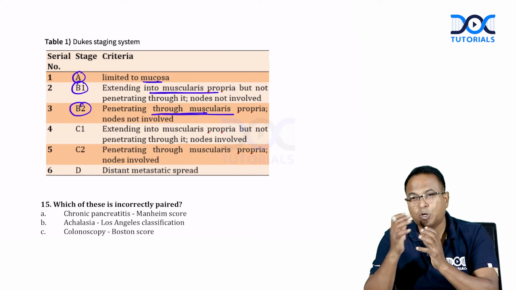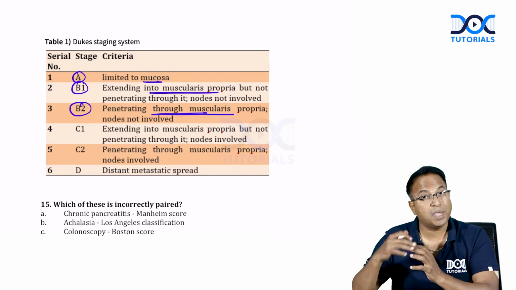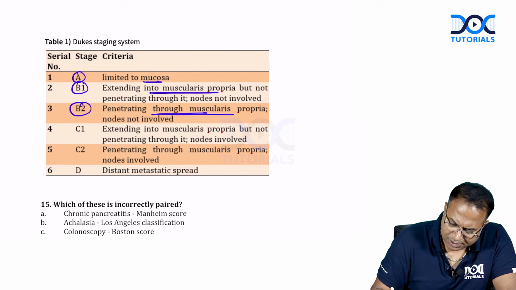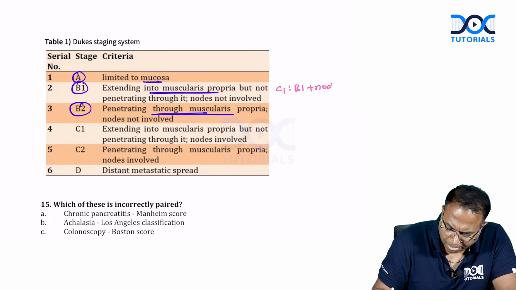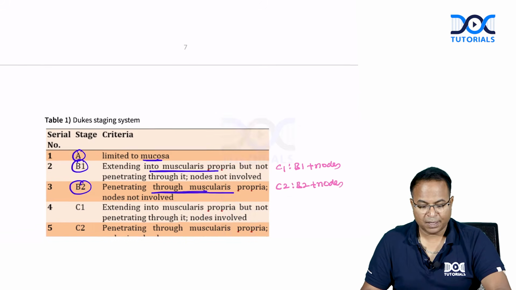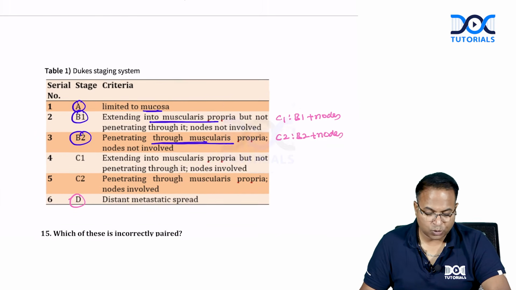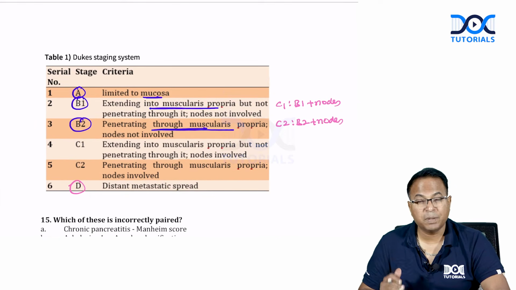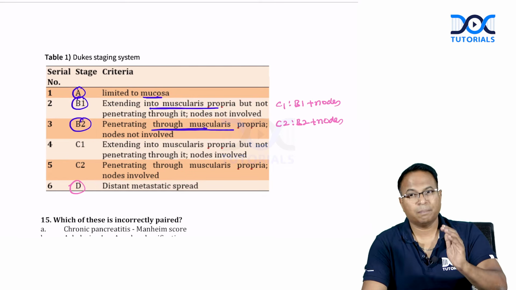Okay, B1 is up to muscularis propria, B2 is beyond muscularis propria. C1 is B1 plus nodes. C2 is B2 plus nodes. And D is distant METS. So please go through this Dukes staging. Extending beyond the muscularis propria becomes B2.